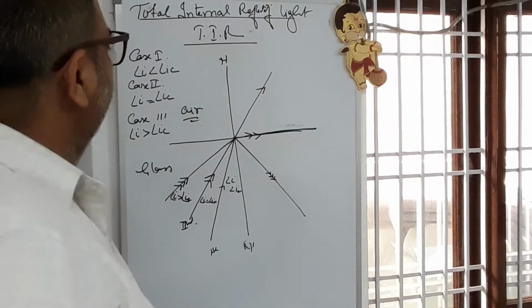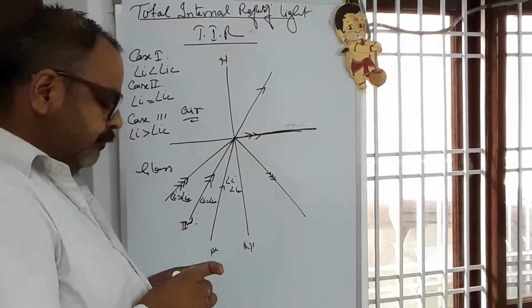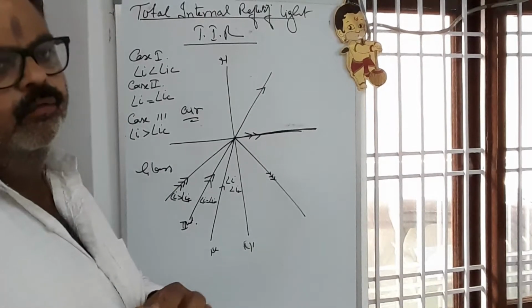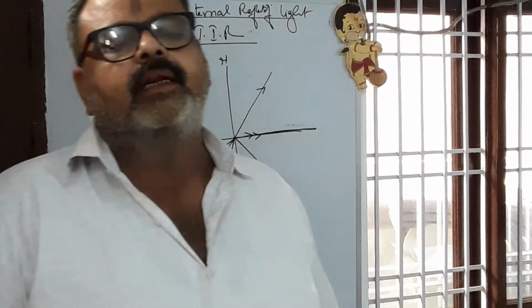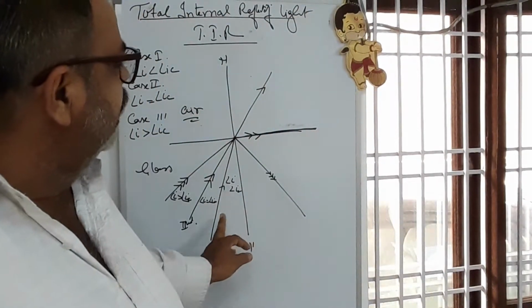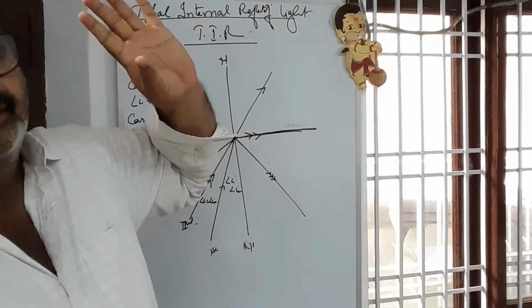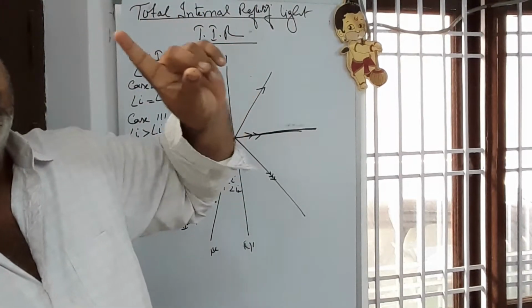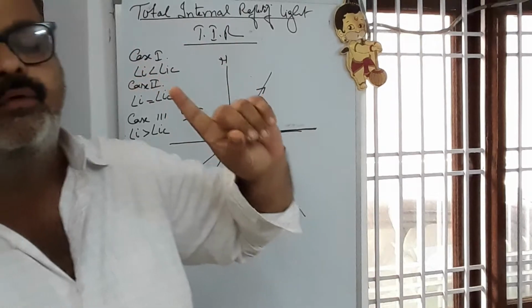So once again to revise it, for the total internal reflection of light, a ray should pass from denser to rarer medium. First condition, the ray should pass from denser to rarer medium.